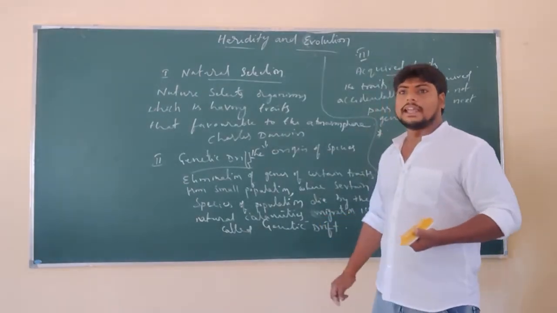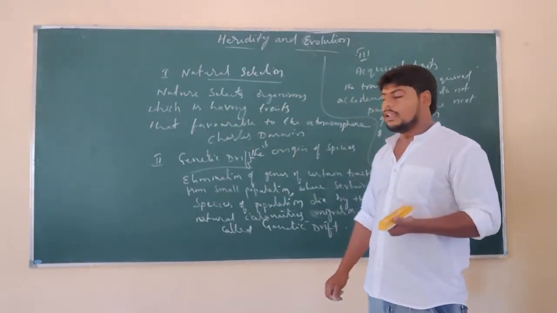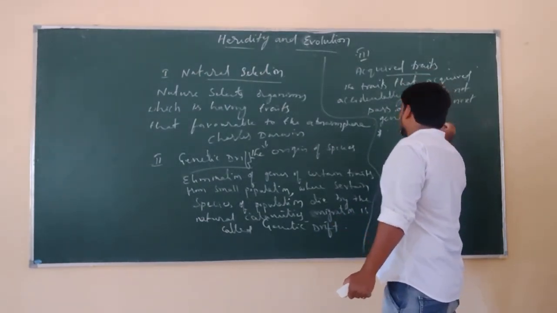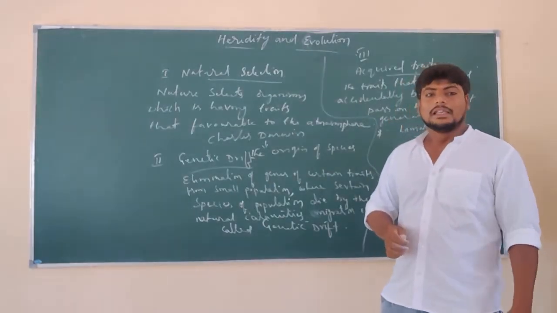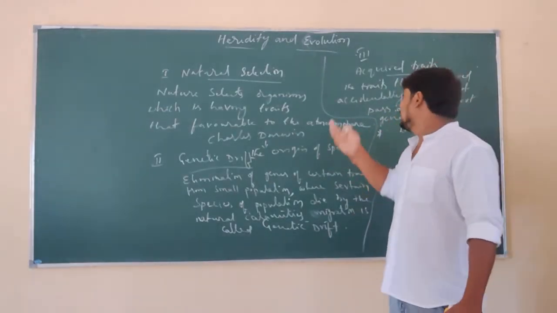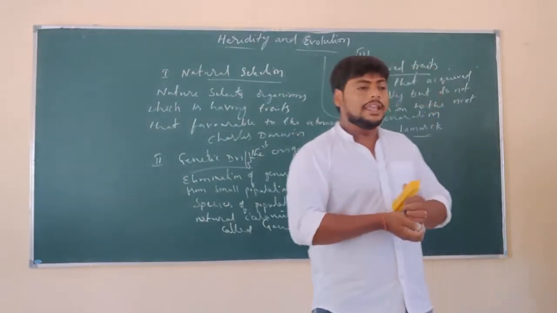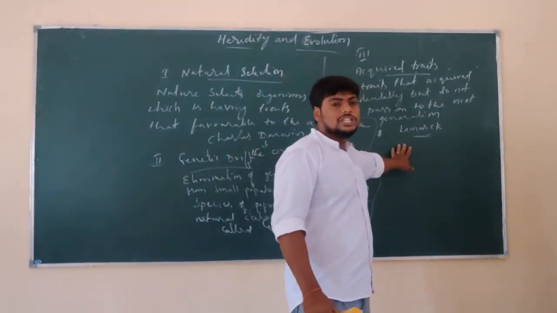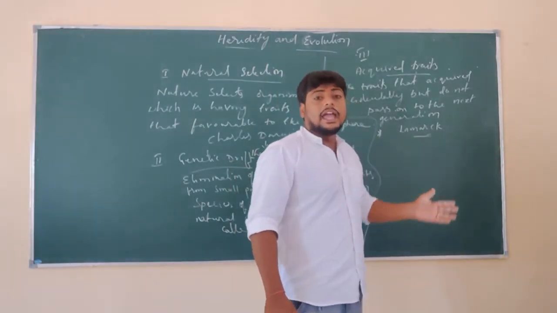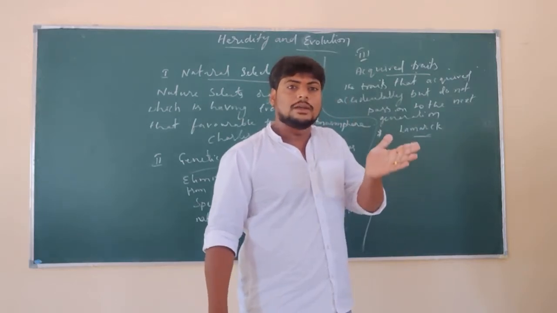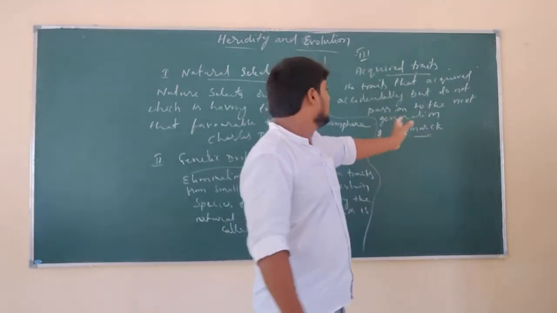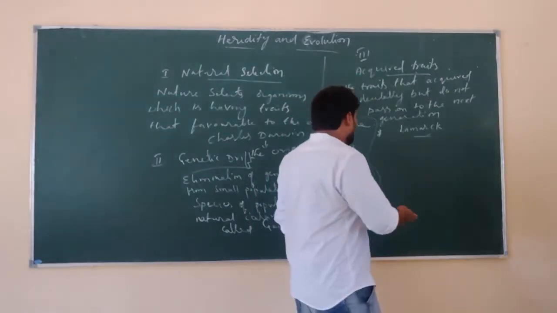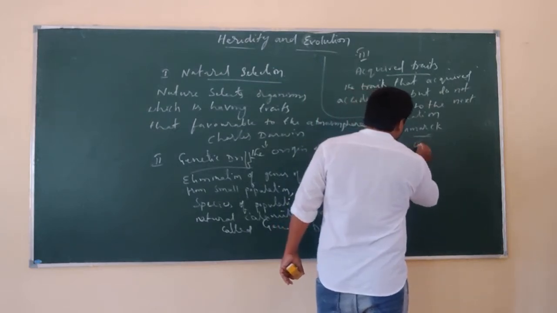The acquired traits or characteristics were explained by Jean Lamarck. Who is the scientist? Jean Lamarck. How did he say these characters are transferred? Generally these characteristics are not transferred, but according to Jean Lamarck, acquired traits also transfer from one generation to the next generation. For his experiment, he used an example: the giraffe.